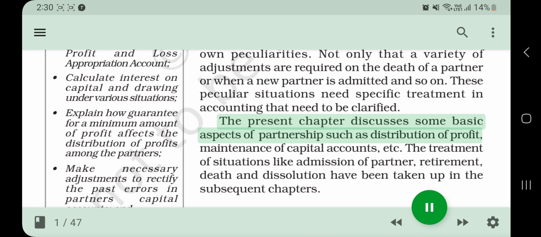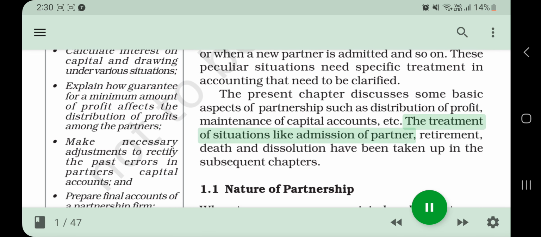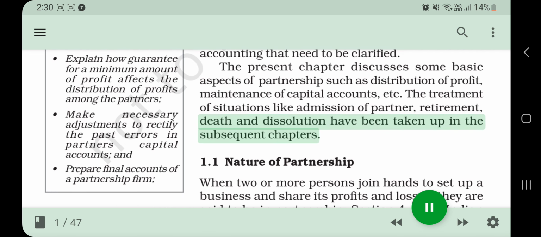The present chapter discusses some basic aspects of partnership such as distribution of profit, maintenance of capital accounts, etc. The treatment of situations like admission of partner, retirement, death and dissolution have been taken up in the subsequent chapters.